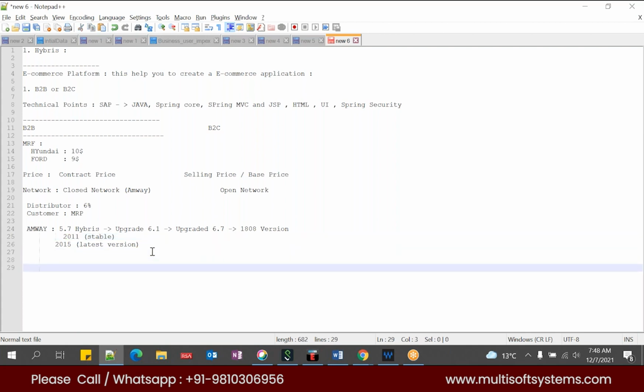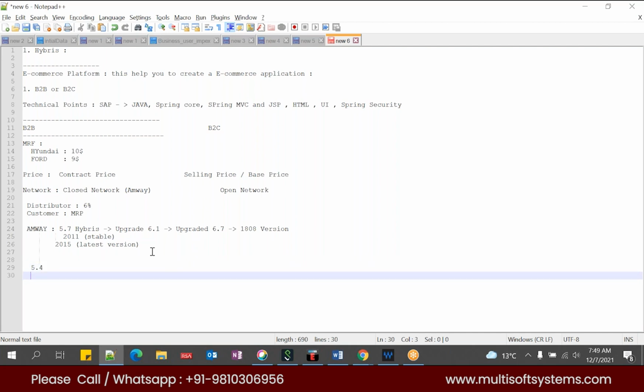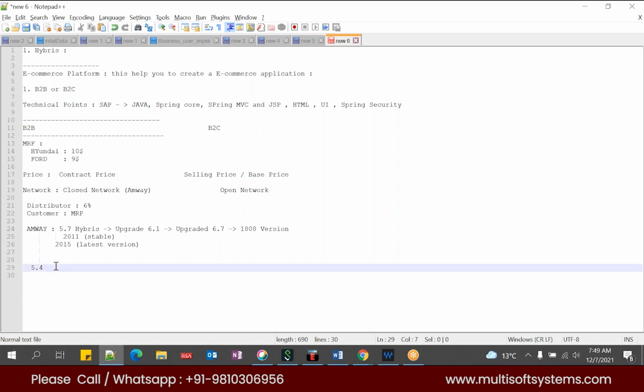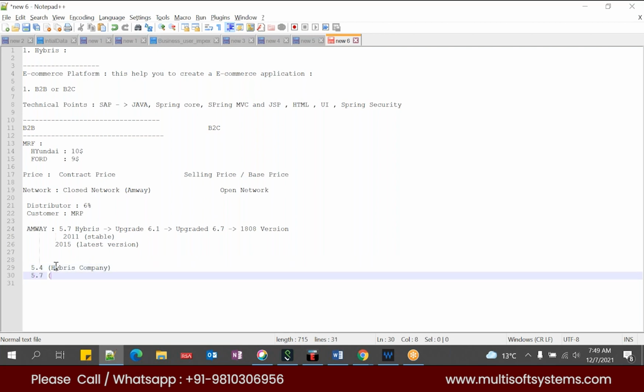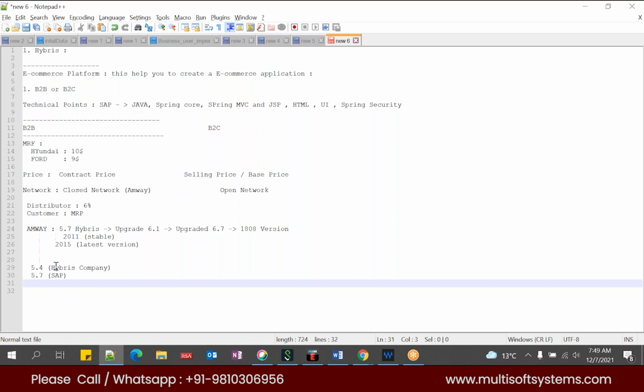Let me tell you the flow, how it happened. So 5.4, when I started my career, the Hybris version was 5.4, and at that time it was with the Hybris company only. Okay. And then 5.7. When I reached 5.7, it was with SAP. So when SAP started taking the ownership of Hybris, they changed the entire format.